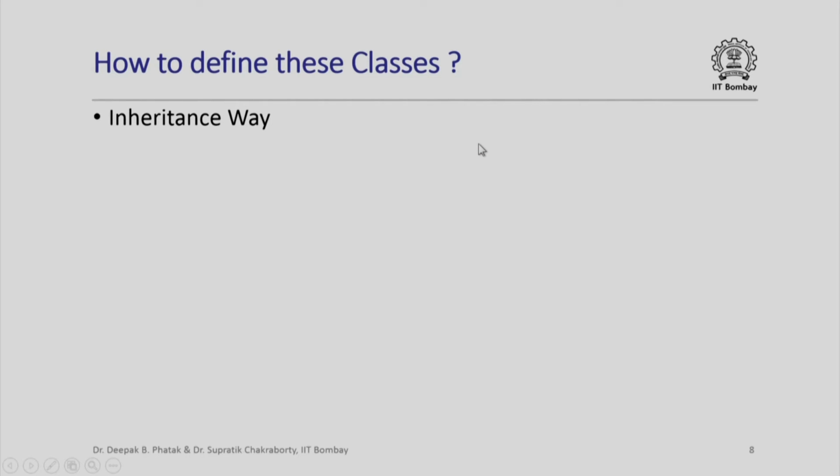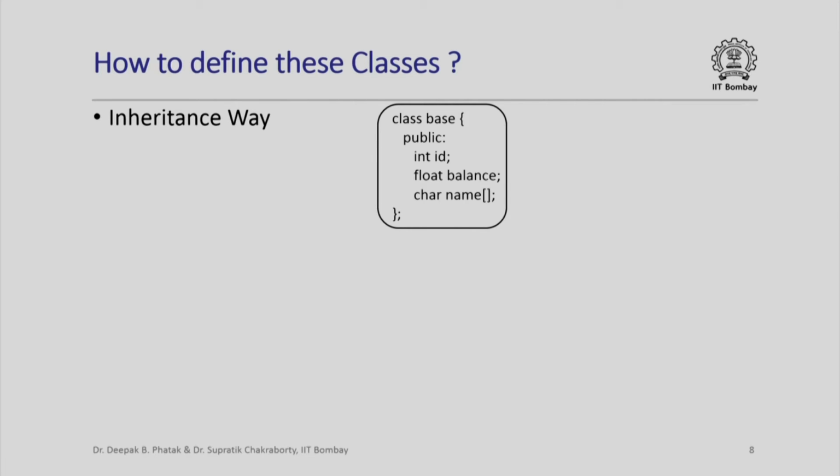Now, there is an alternative way to do this, and that is the primary topic of our study in this lecture, which is called the inheritance way. So, I will first show you how we specify inheritance in C++ programming, and then we will talk in more detail about what inheritance basically means and how we use inheritance in our programming.